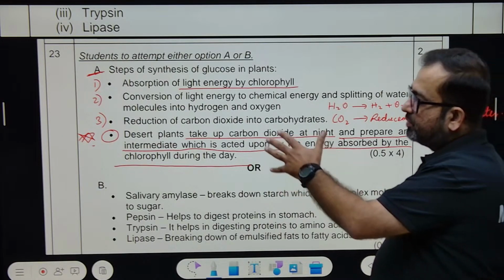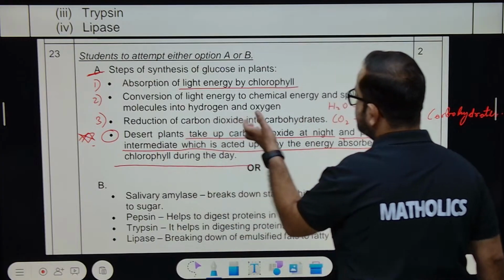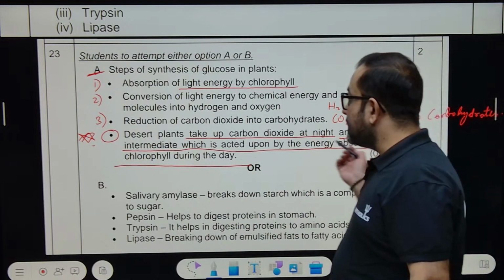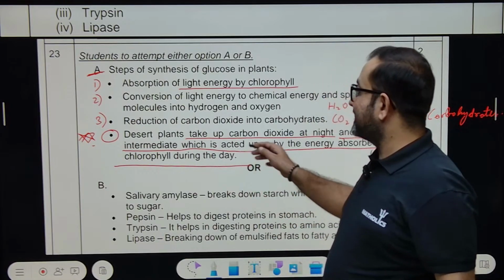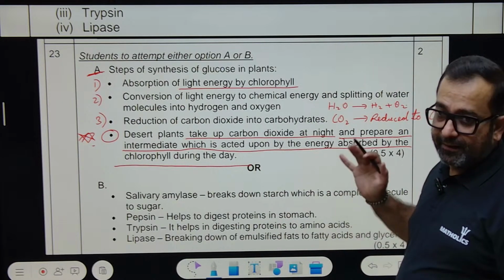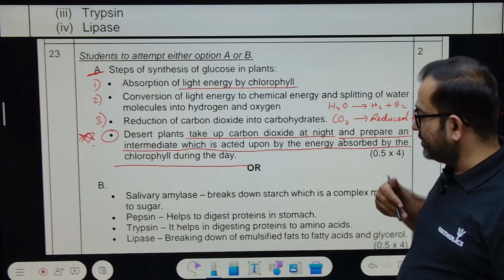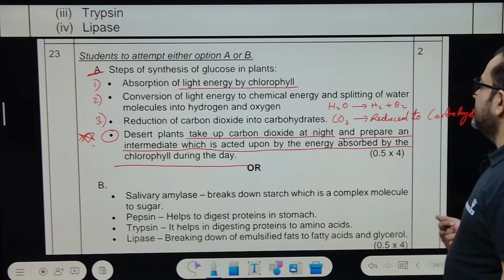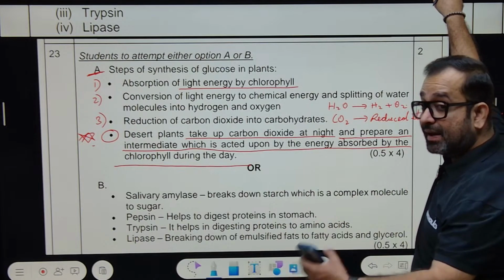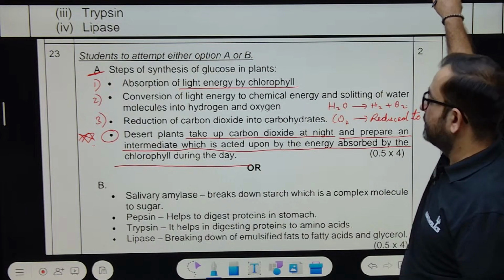Got the point? What desert plants do? They take up CO2 at night and prepare an intermediate which is acted upon by the energy absorbed by the chlorophyll during the day. Okay, that's it.